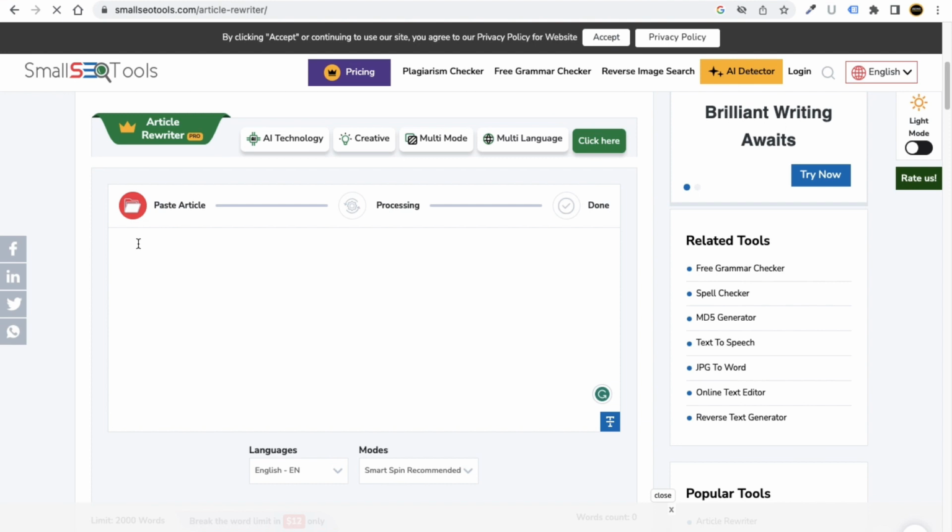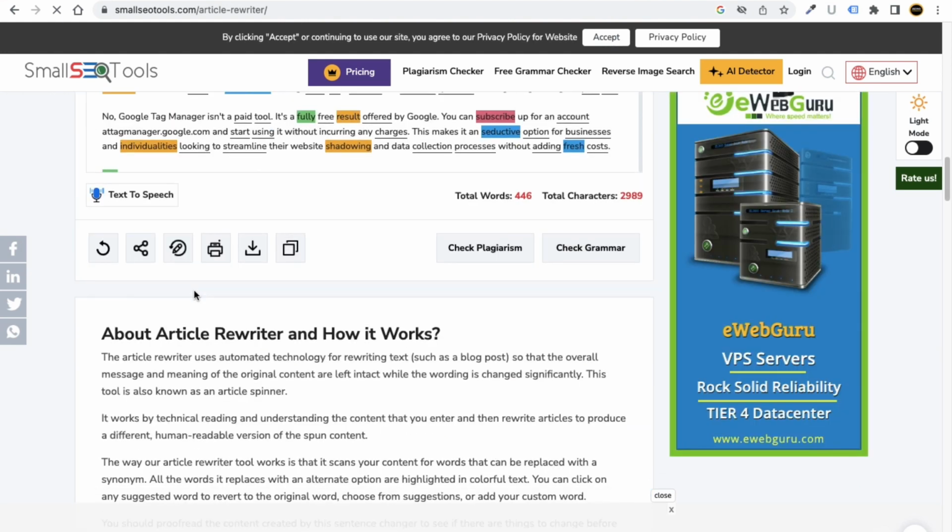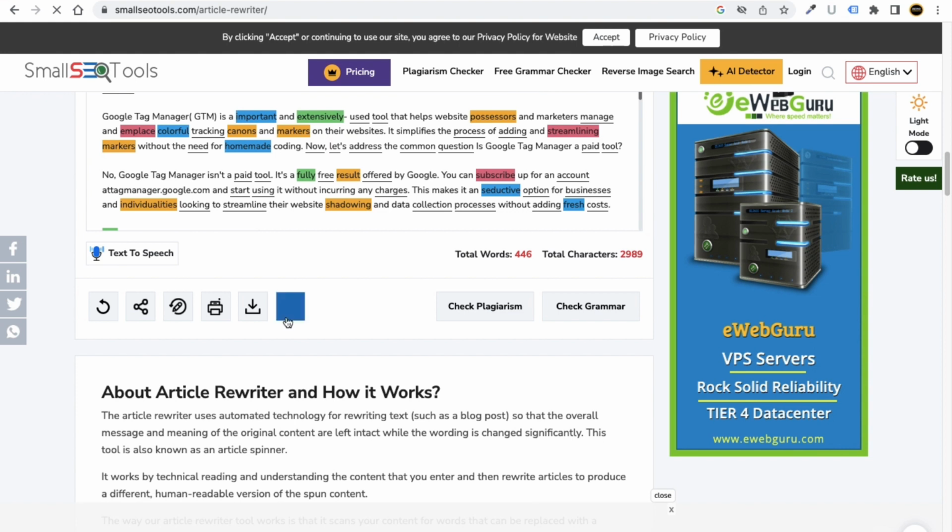So you can simply click on this paste button, and then the rewrite article button. Now it will process the data, and it may take some time, but you do not have to worry about anything. Almost done, and here you can see this is the new answer. Here you will find new content, so you can copy that and paste it on Quora.